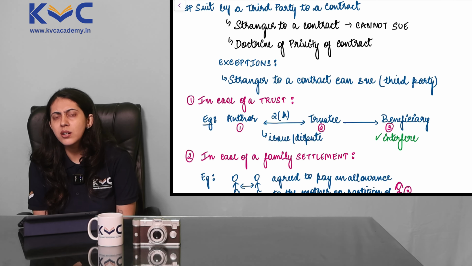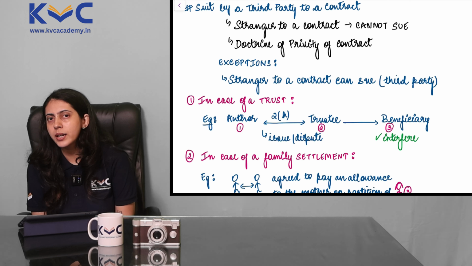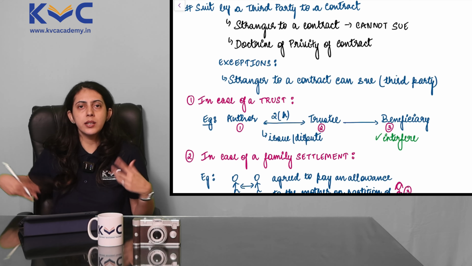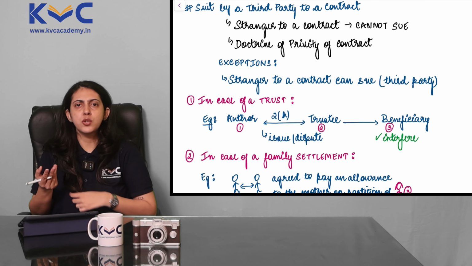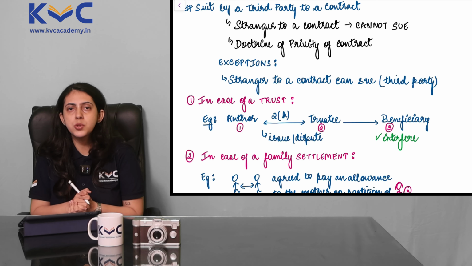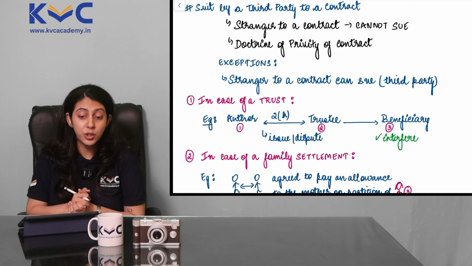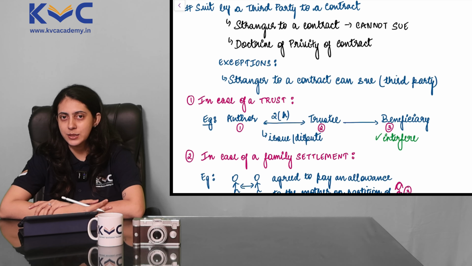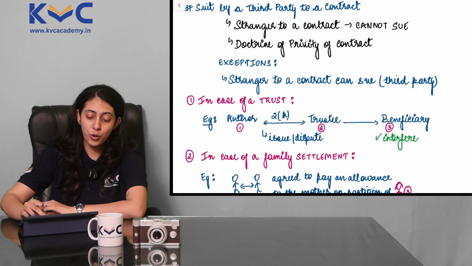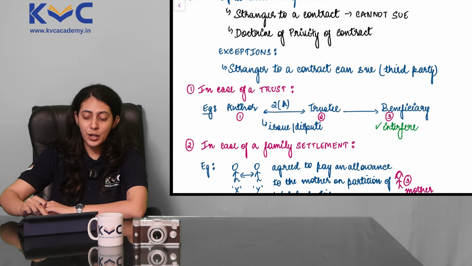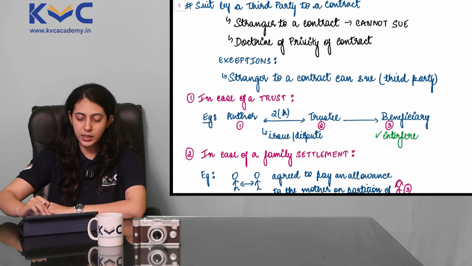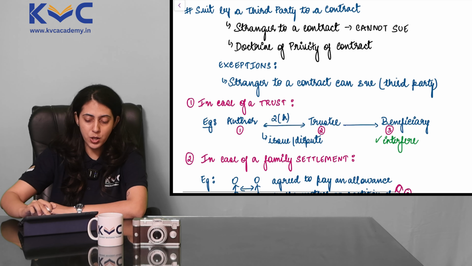Can a stranger to a contract come and interfere in a contract? No, a contract is between 2 people, and if at all there is an issue, or if at all something needs to be solved, it has to be between those 2 people. You cannot involve a stranger to a contract according to the general rule. But we just discovered that general rules have exceptions. So we are going to study exceptions here, where a stranger to a contract can sue, only in those exceptional cases. So let's move on to this topic.